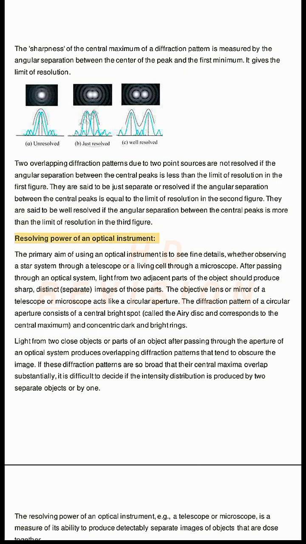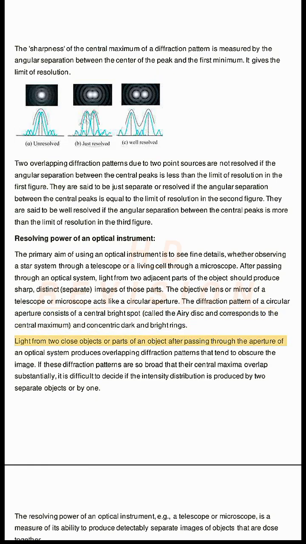Resolving power of an optical instrument. The primary aim of using an optical instrument is to see fine details, whether observing a star system through a telescope or a living cell through a microscope. After passing through an optical system, light from two adjacent parts of the object should produce sharp, distinct, separate images of those parts. The objective lens or mirror of a telescope or microscope acts like a circular aperture. The diffraction pattern of a circular aperture consists of a central bright spot, called the Airy disk, which corresponds to the central maximum, and concentric dark and bright rings.